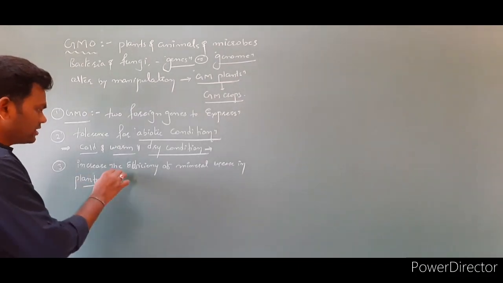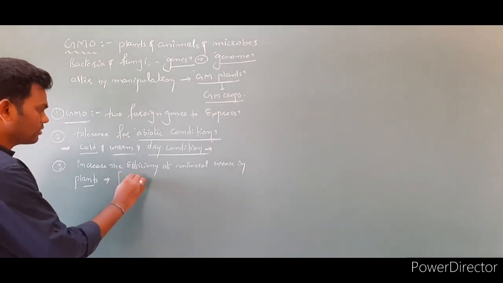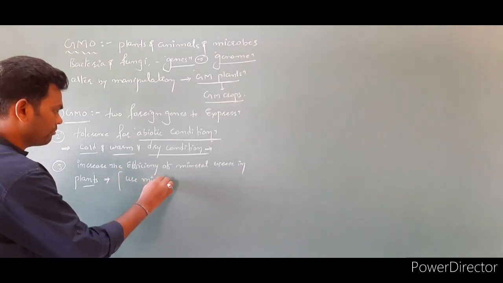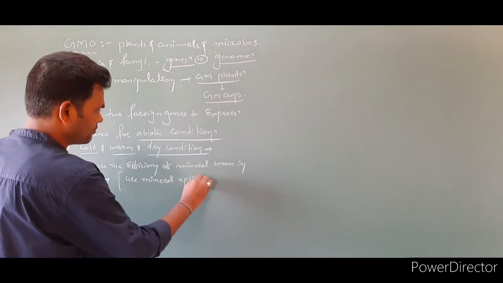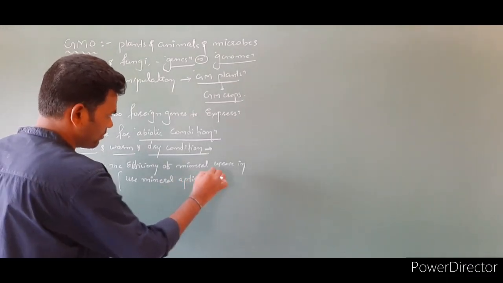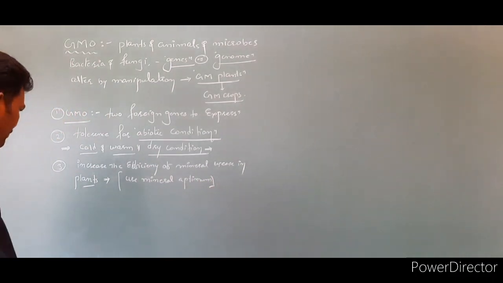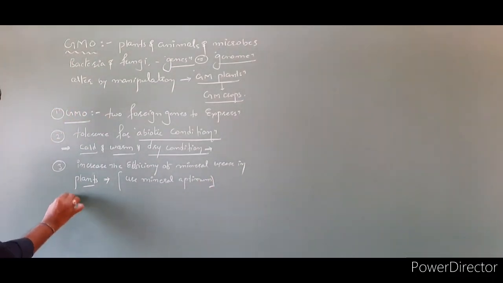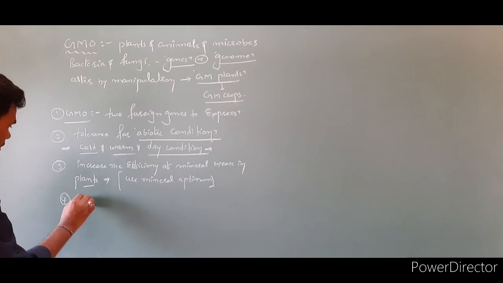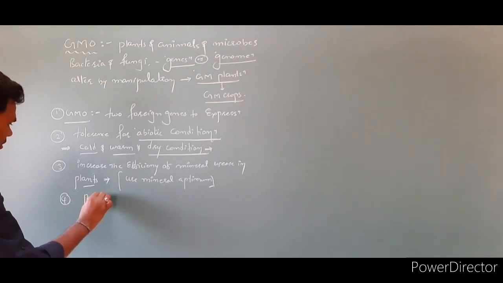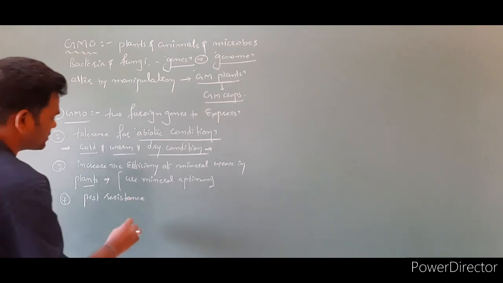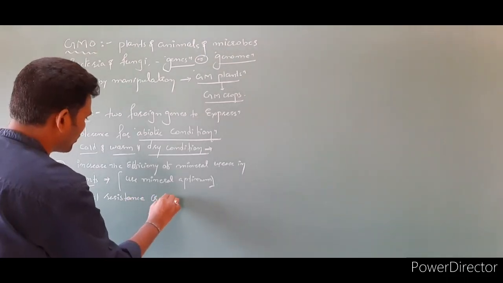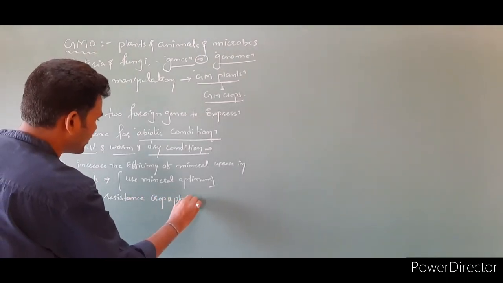So these plants have the capacity to use minerals at an optimum level. Next point is we can prepare pest resistant crops or pest resistant plants.